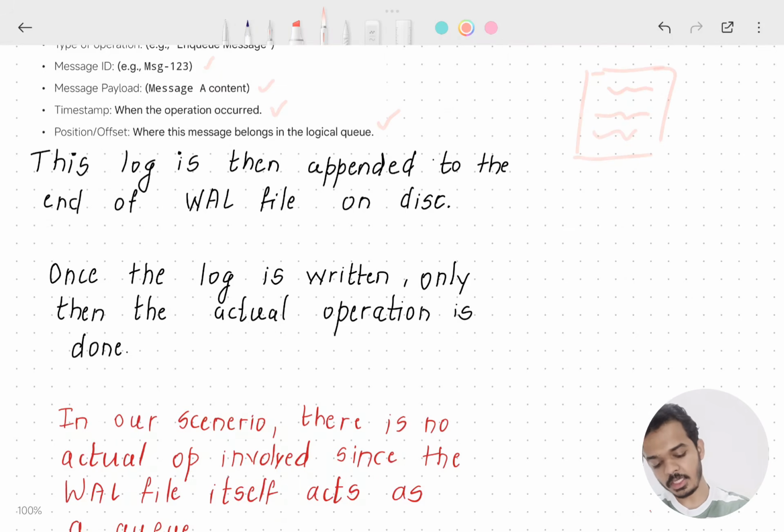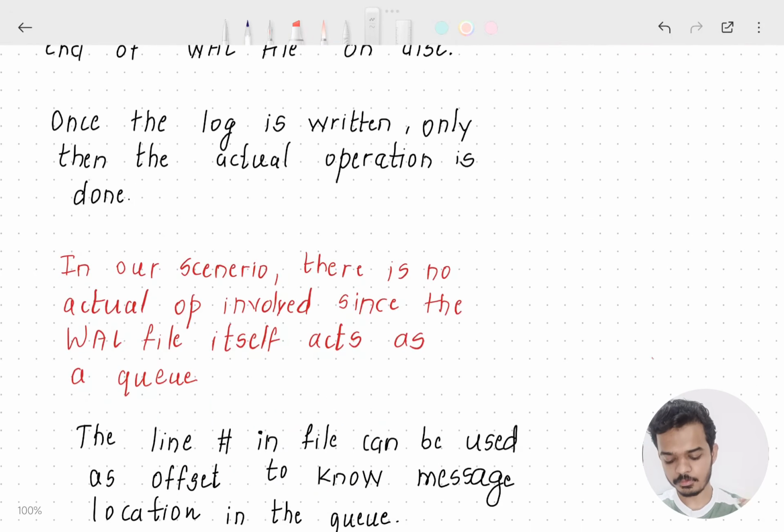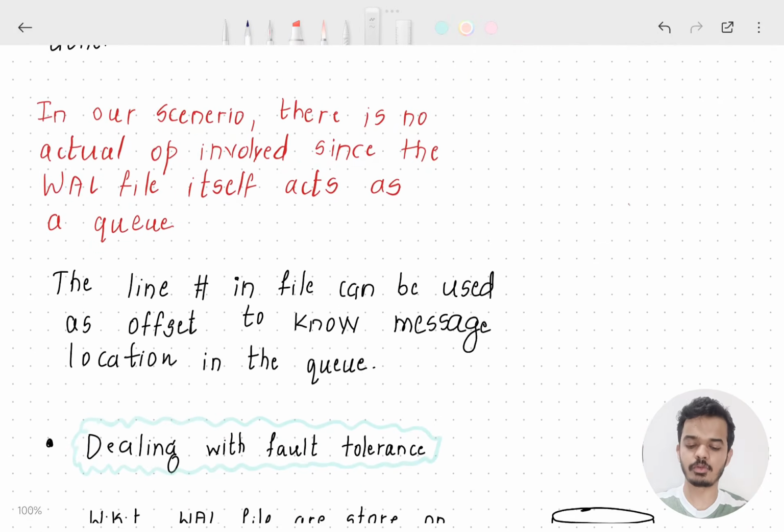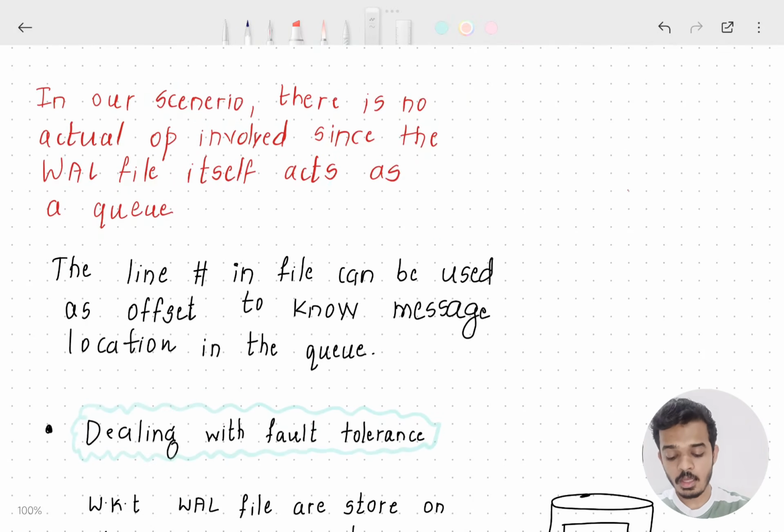Only once this log is written is the actual operation done. Now the actual enqueuing of the message will happen onto the queue. Now, this example was for explanation purposes.